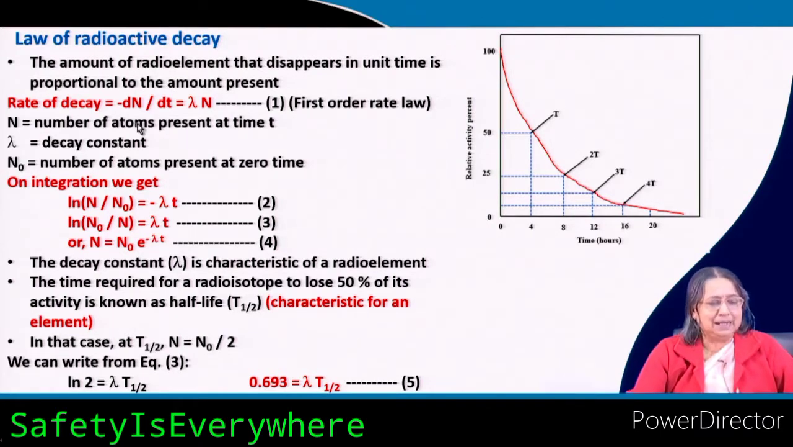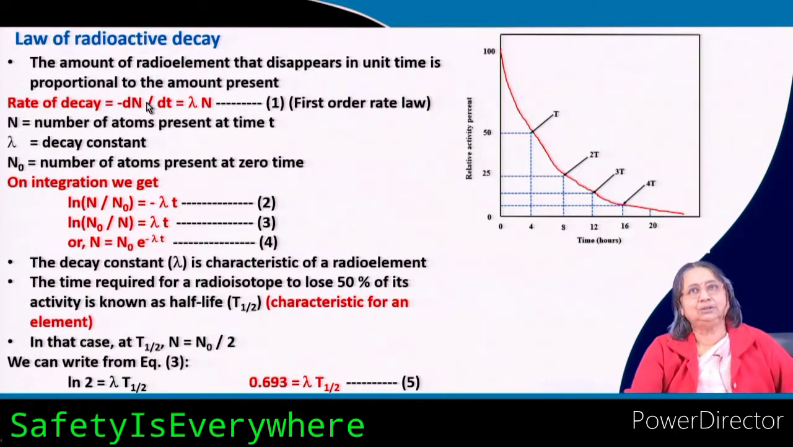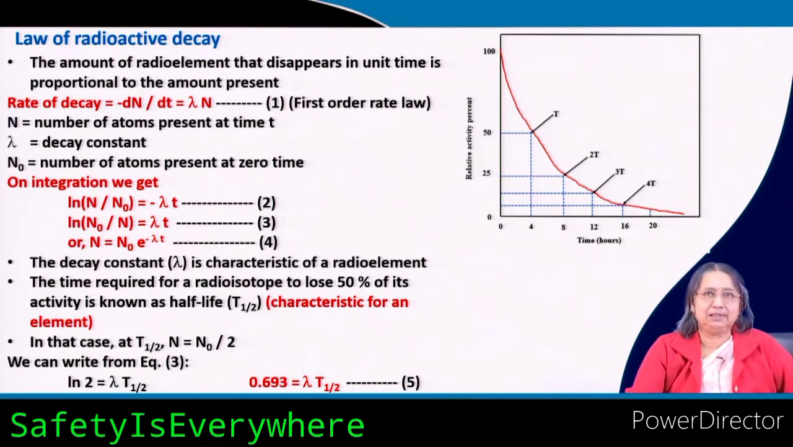So, other things are the same. What is N? This is the number of atoms present at that time, and N0 is the number of atoms present at zero time, the starting time. If you integrate the same way as we have done for first order reactions, then upon integration we get ln N/N0 equals minus lambda t, or in other way you can write ln N0/N equals lambda t.